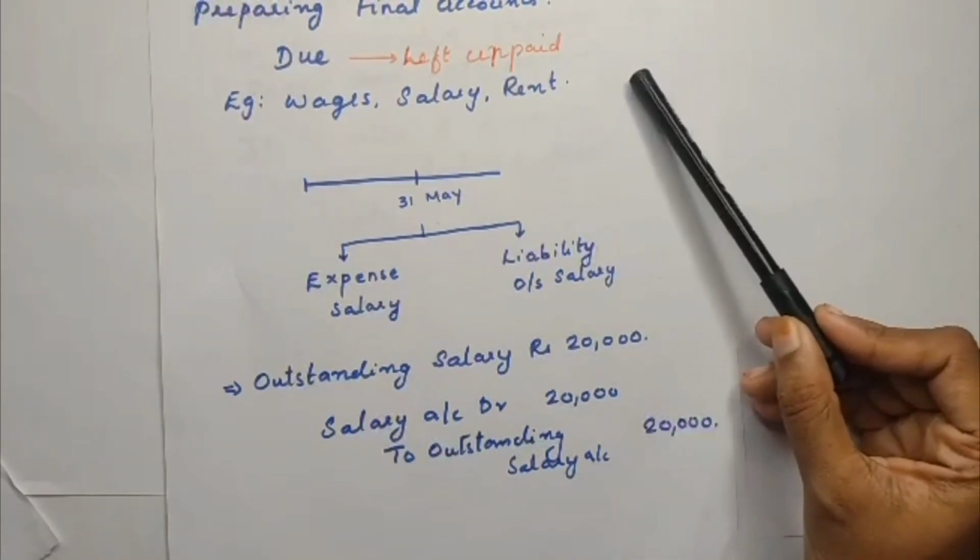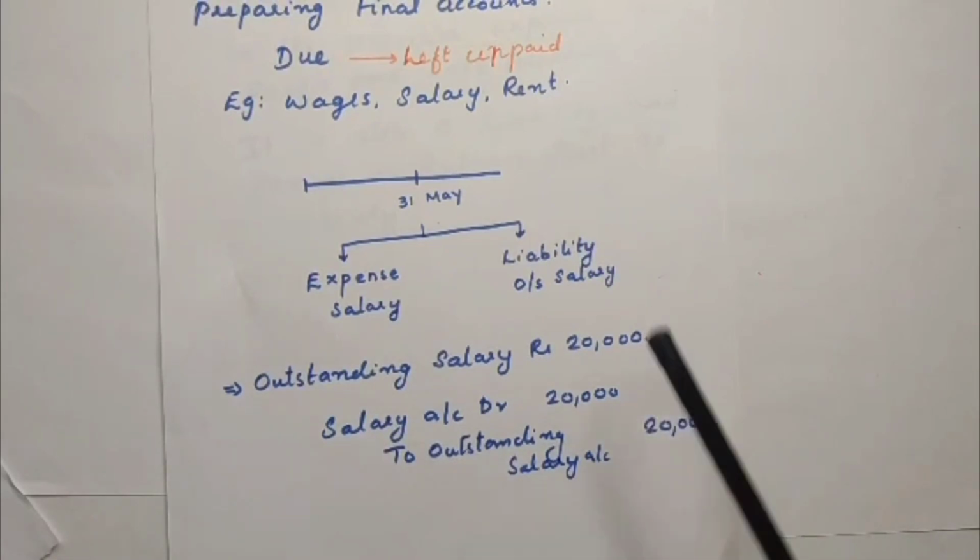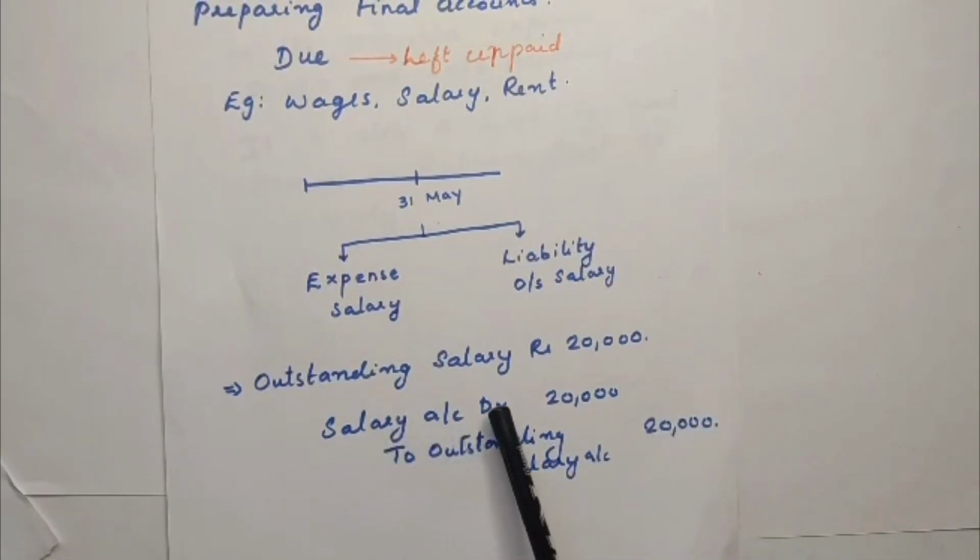If it is rent, then what happens? If rent 20,000 is not paid, rent account debit to outstanding rent, the concerned amount. If it is wages, then wages account debit to outstanding wages. If it is interest on loan, interest on loan account debit to outstanding interest on loan. So every expense is treated in the same way.